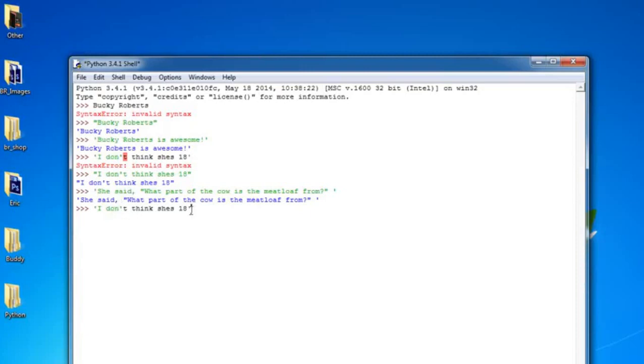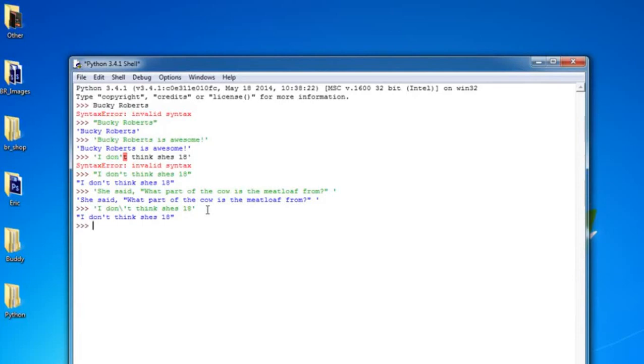However, say that we have double quotes in here as well, so we need to surround this in single quotes. Well, what you can do is whenever it thinks it's the end and you actually just want to use it as part of your string, right before the quotation mark, you can use a backslash. And whenever you use a backslash and then a symbol after it, it pretty much means just treat this as normal text. So then it's going to say, okay, start here, okay, backslash this, so that's just normal, and end here, boom. So again, backslash anything is a special meaning that says treat that as part of the string.